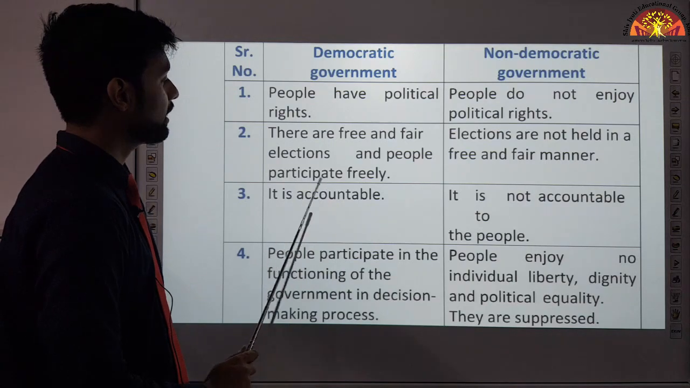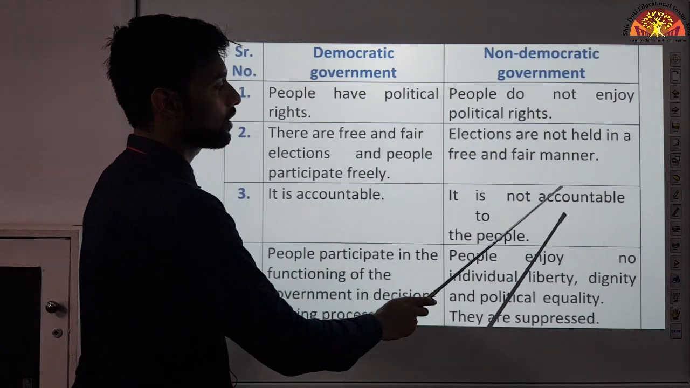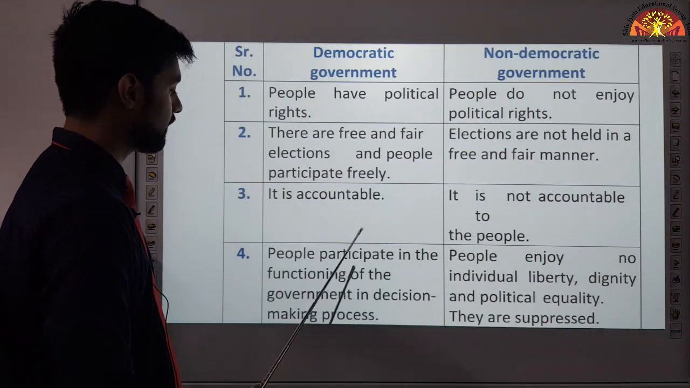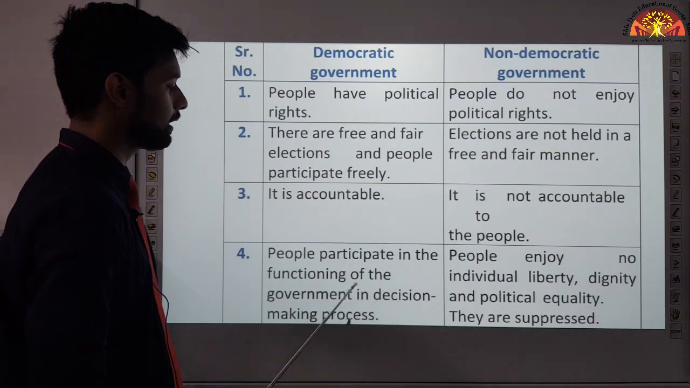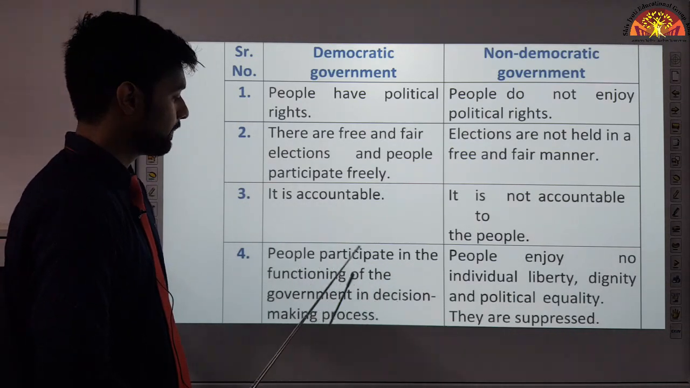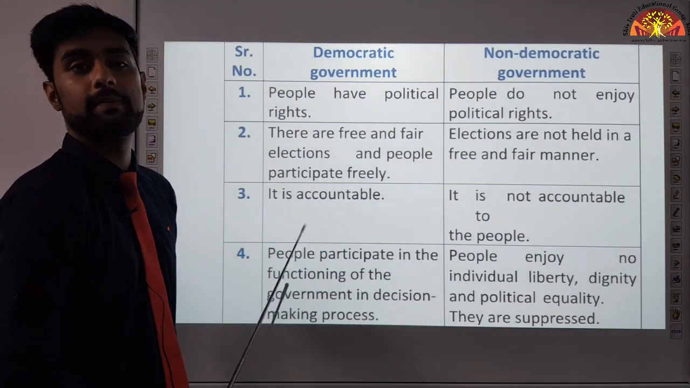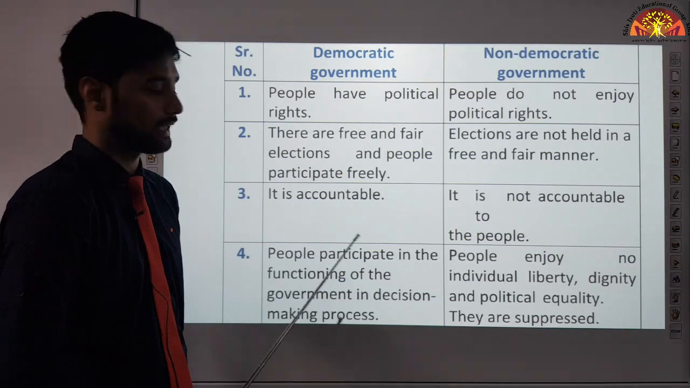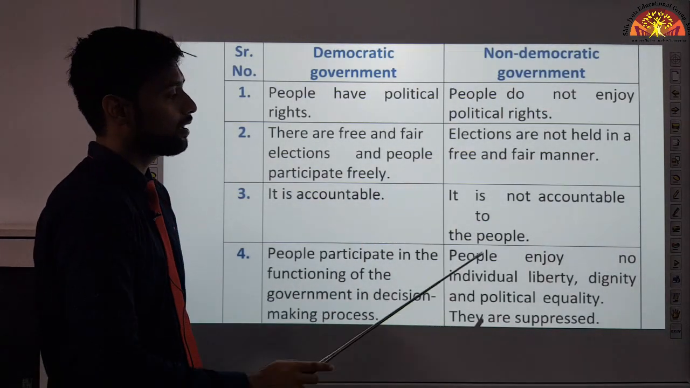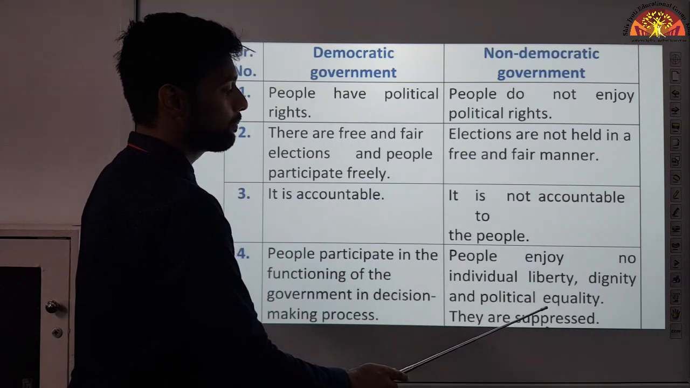Now, democratic government is accountable. A non-democratic government is not accountable to the people. People participate in the functioning of the government in the decision-making process. How so? By voting for their leaders. They are participating in the government-making process, right? Decision-making process, they are participating. But in a non-democratic government, people enjoy no individual liberty, dignity and political equality.